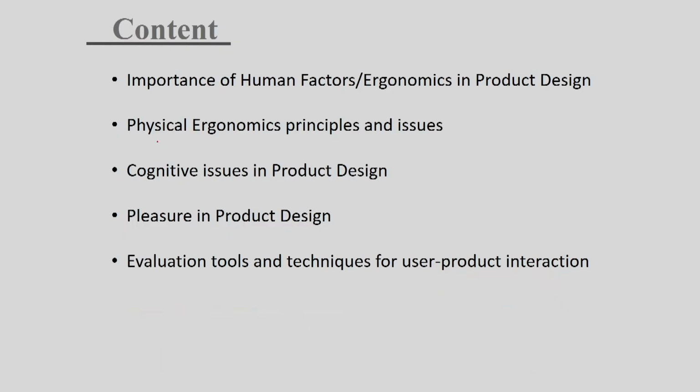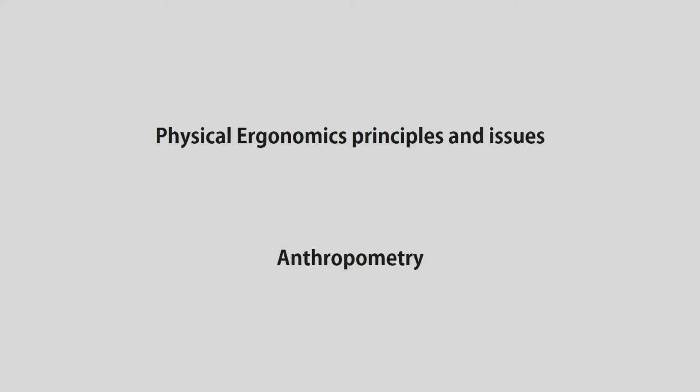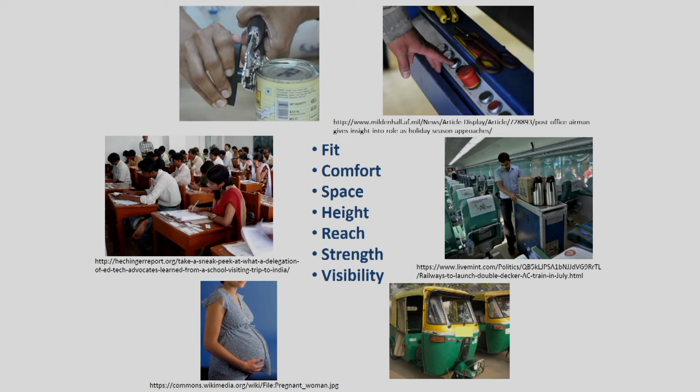Hello, today we will start the next part of the content, that is physical ergonomics principles and issues. Under these physical ergonomics principles and issues, we will mainly cover anthropometry, biomechanics related to posture, awkward posture, problems related to that, and how we can intervene in the design to take care of the physical compatibility of the user with the product.